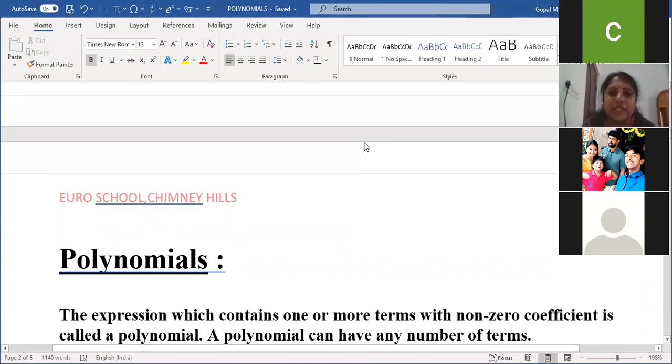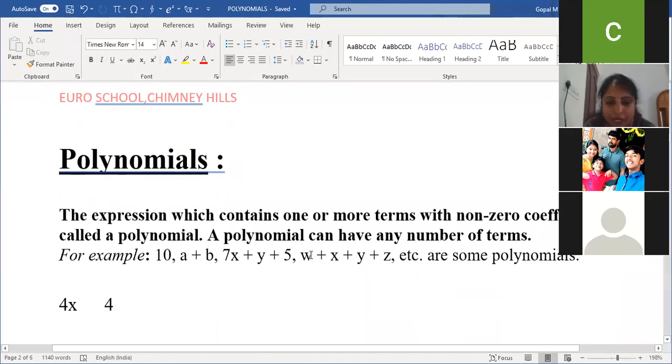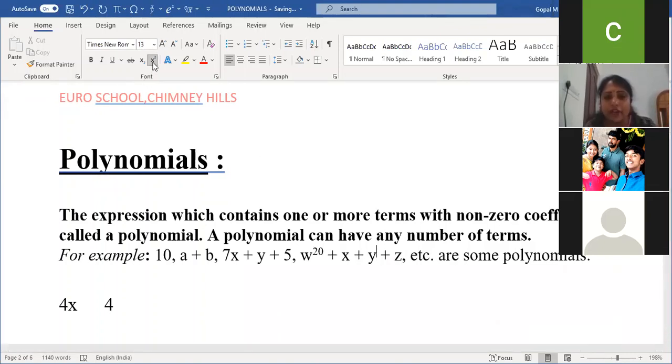Quickly, people will say that if there are 3 or more terms in an algebraic expression, it is a polynomial. That is wrong. A polynomial always has the power of the variable as a non-negative whole number. For the variables w, x, y, z, I can give the power of w as 20, and I'll give the power of y as 5.